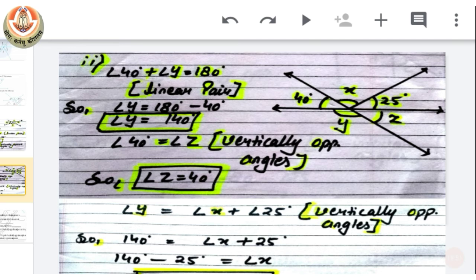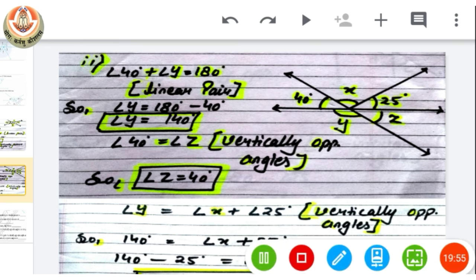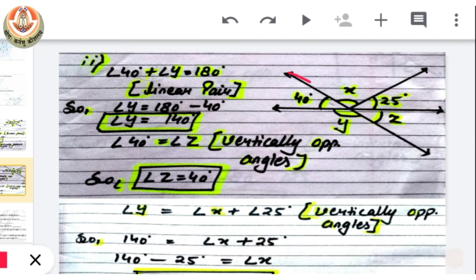Sorry, not y and x, z and angle 40. You can see in the figure that if we take this as a line and this as a line, z is forming a vertically opposite angle with the given 40 degree angle. So z will also become 40 degree because vertically opposite angles are equal to each other. So the value of angle z is 40 degree.